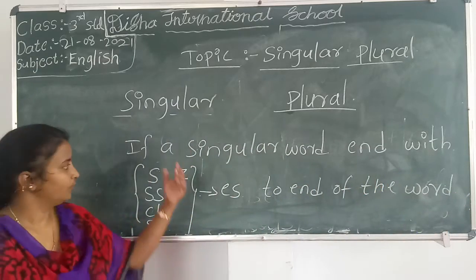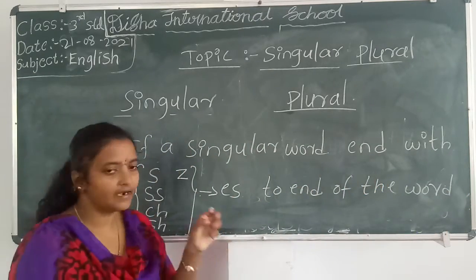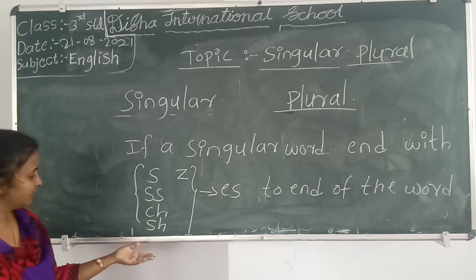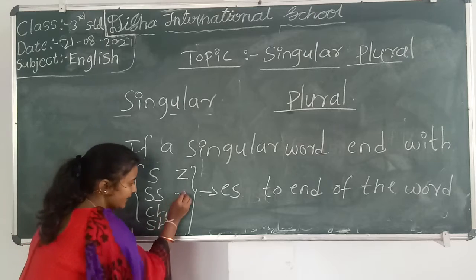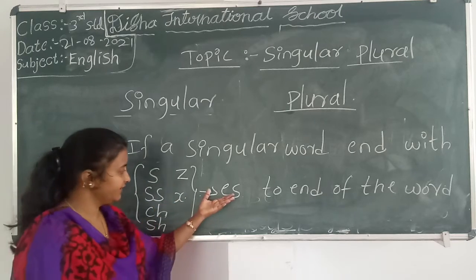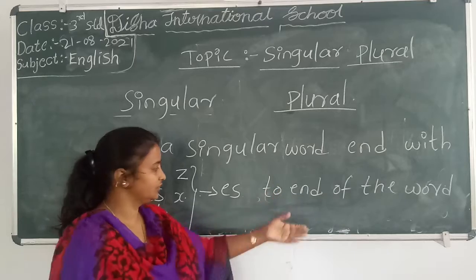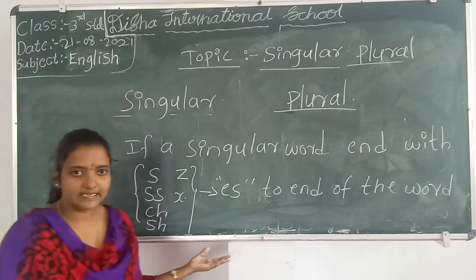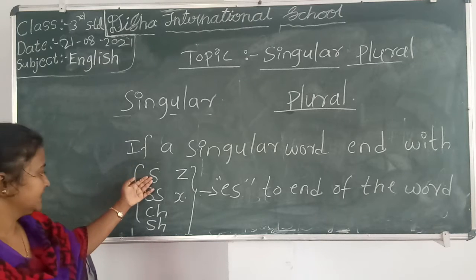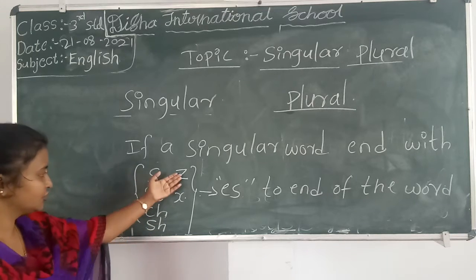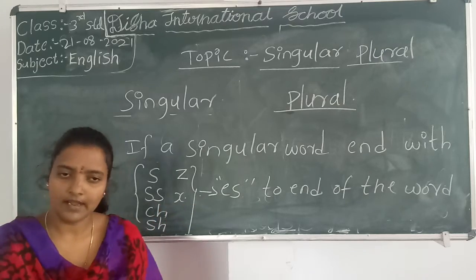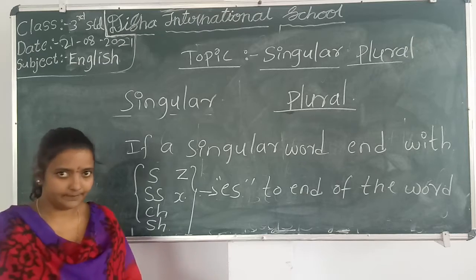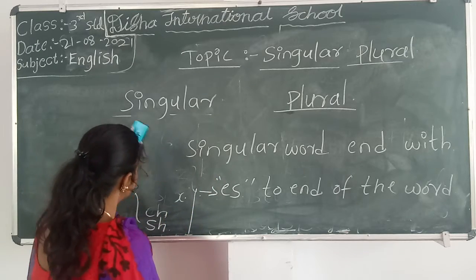I will read it once. If a singular word ends with S, SS, CH, SH and also X, generally we will add ES to the end of the word. Understanding? Yes. S, SS, CH, SH, Z and X. Understanding? Very good. Now, I will write some more examples on this rule.